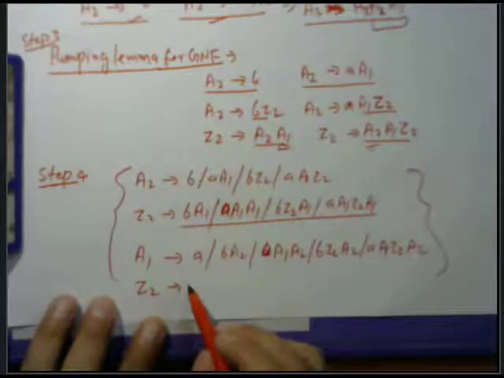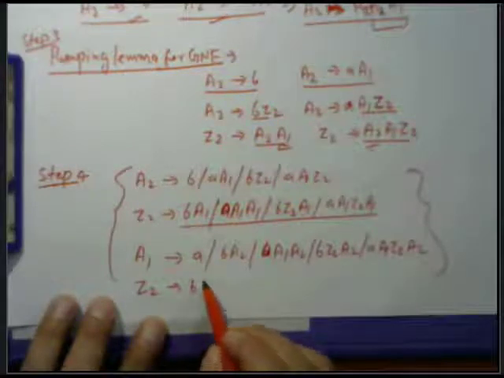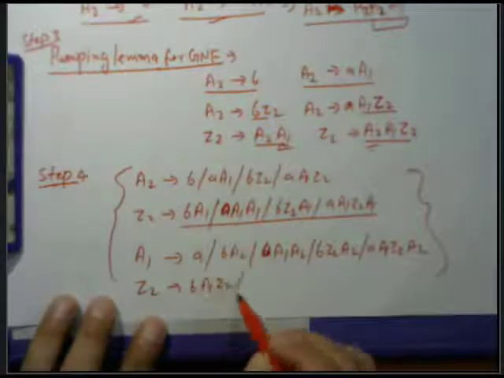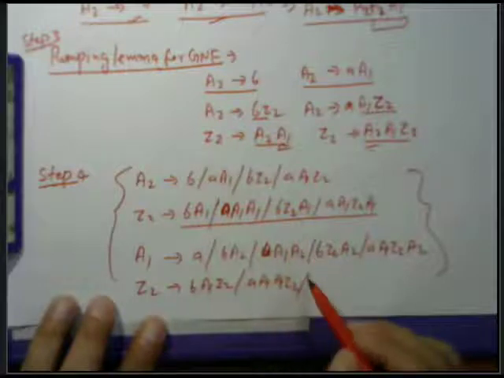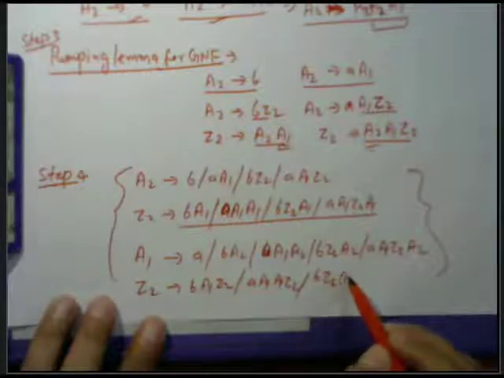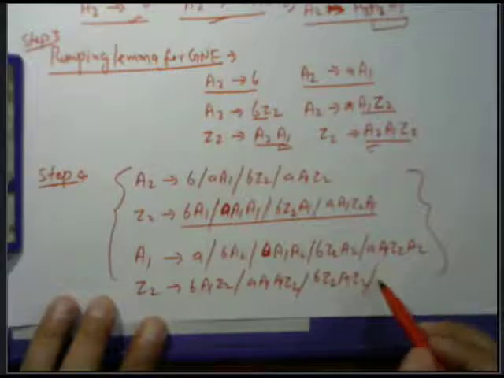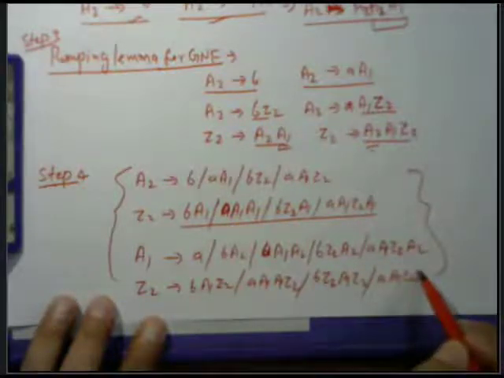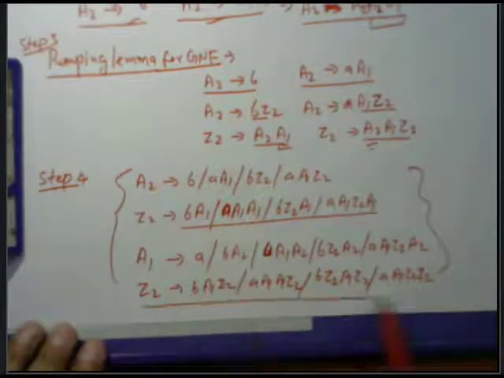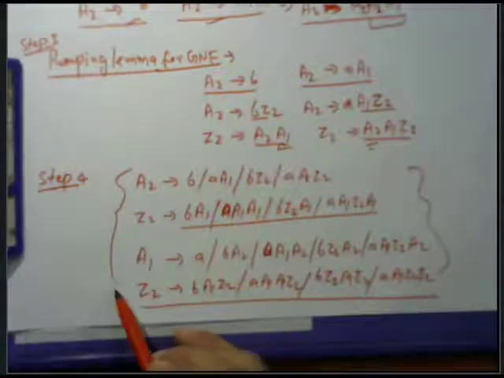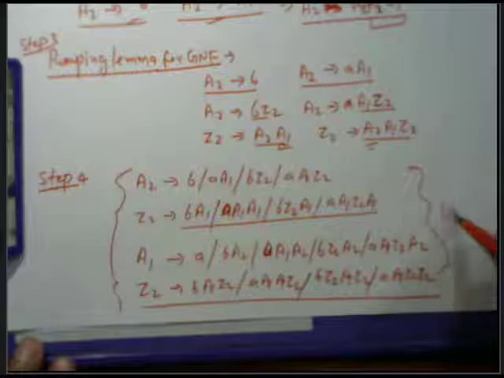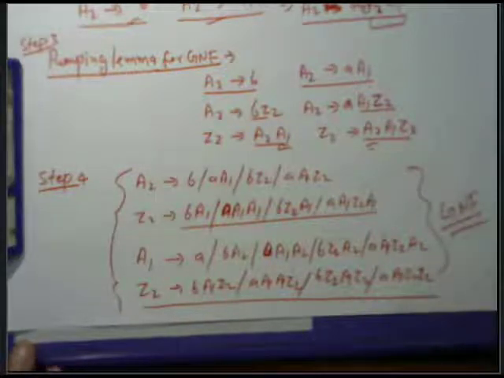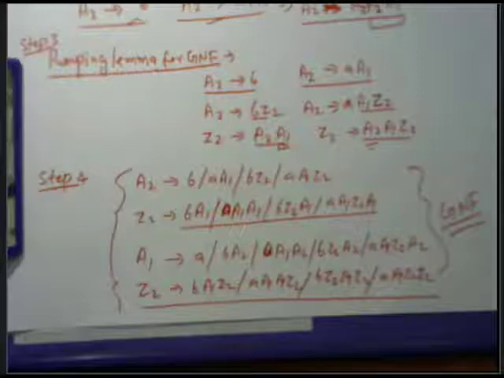Then B A1 Z2 oblique A1 Z2 oblique B Z2 A1 Z2 oblique A1 Z2 Z2. And this is the final result of all the productions of the GNF, and this is only the method of how we can construct the GNF. Then the whole production is in the form of GNF, and this is the derivation of how to get the final result of the GNF from the contextual grammar.